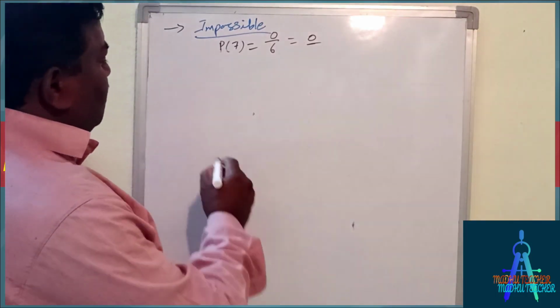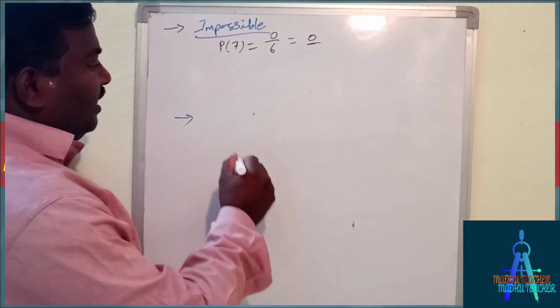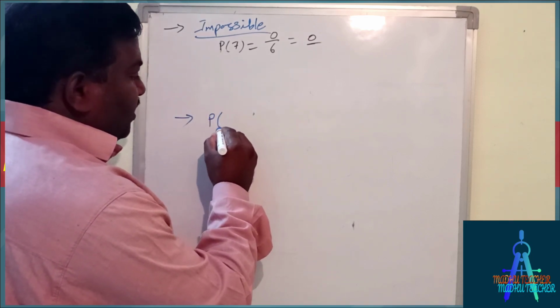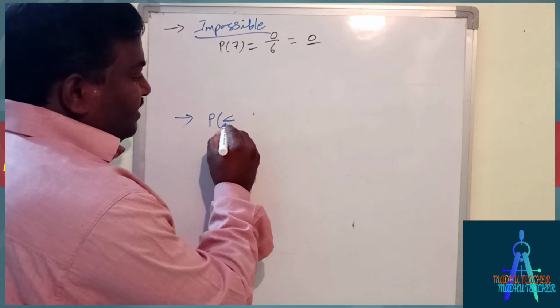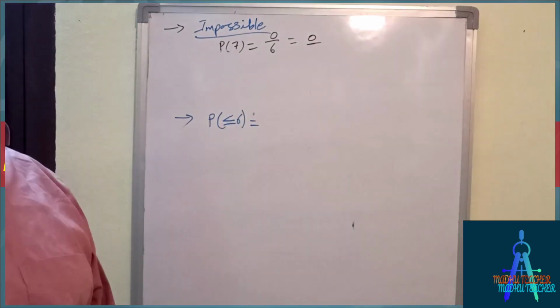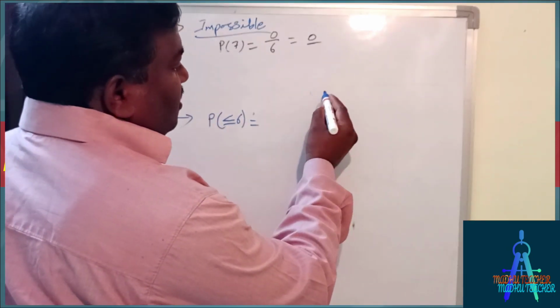Suppose I am rolling a die. I am going to calculate the probability of getting less than or equal to 6. So how many chances do I have?